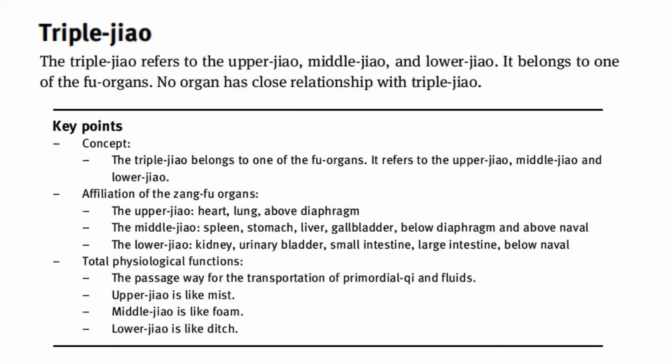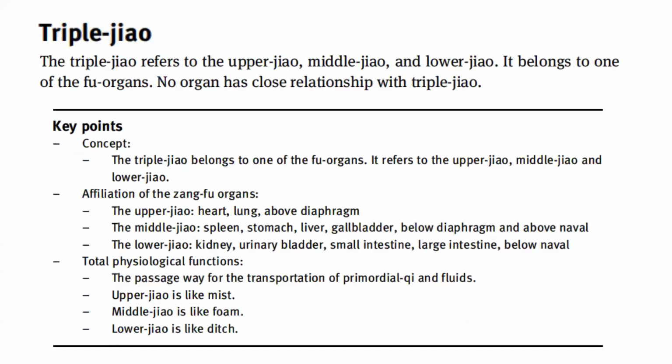The triple jaw refers to the upper jaw, middle jaw, and lower jaw. It belongs to one of the four organs. No organ has close relationship with triple jaw. Concept: the triple jaw belongs to one of the four organs.